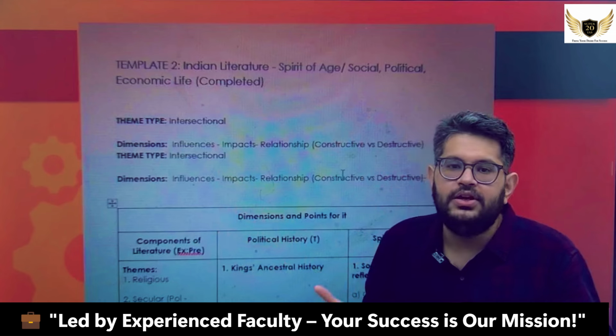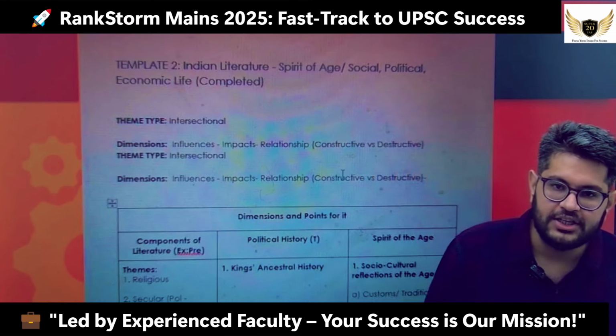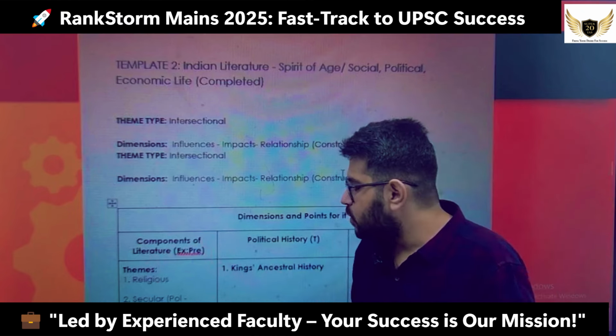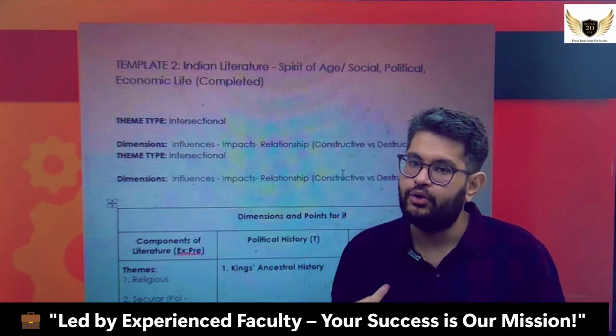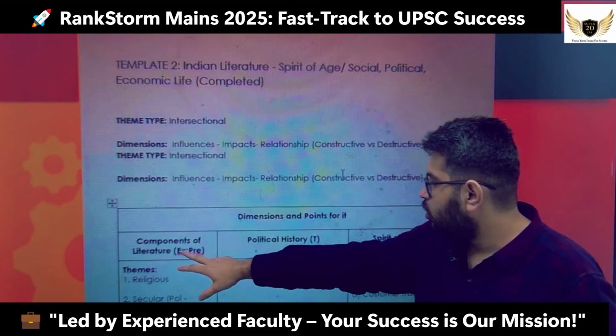What are the components of literature? Whatever book you read, whether you read Hindi literature, English literature, or NCERT books, what is the theme that you see there? So literature has components. These components are the points that are going to help you in answering the questions. Firstly, let's understand the components of literature.